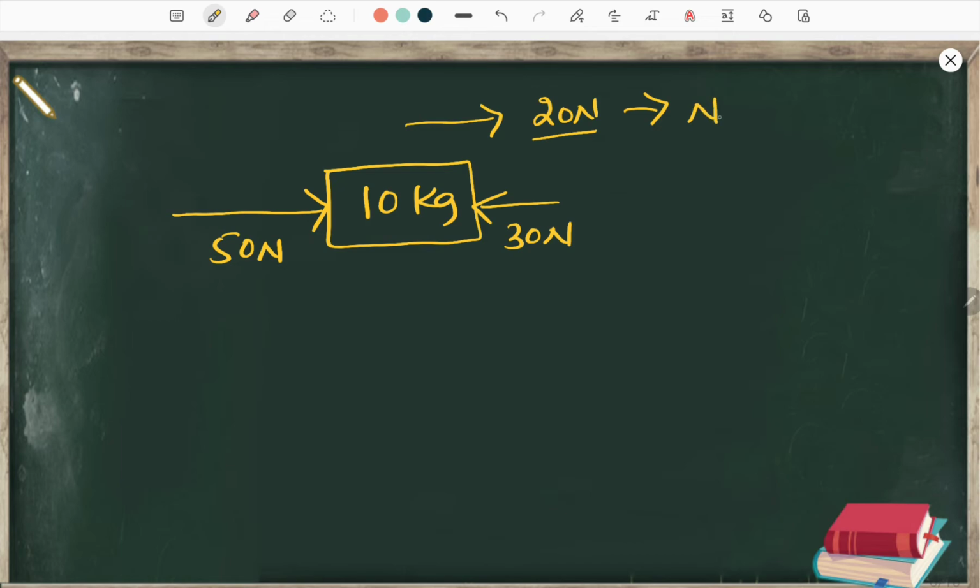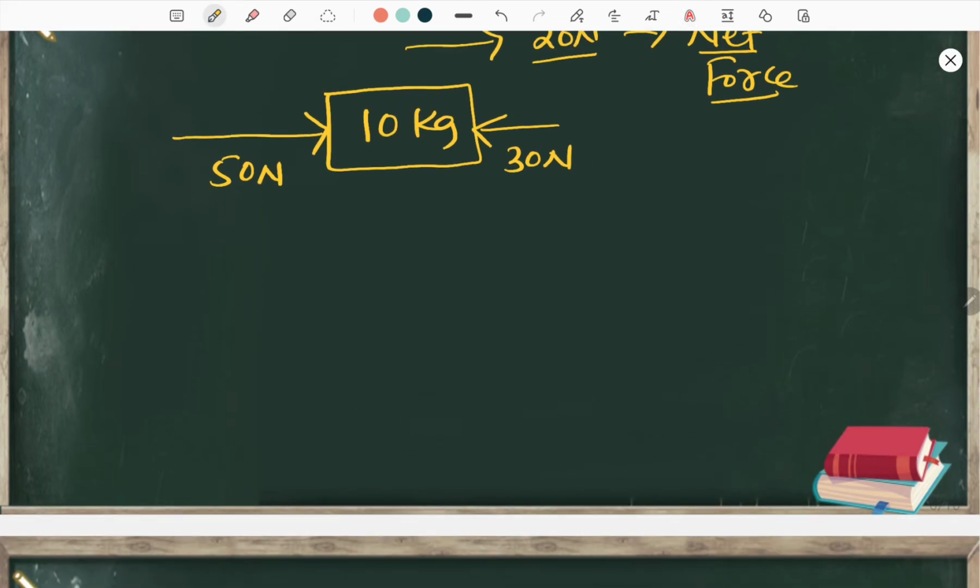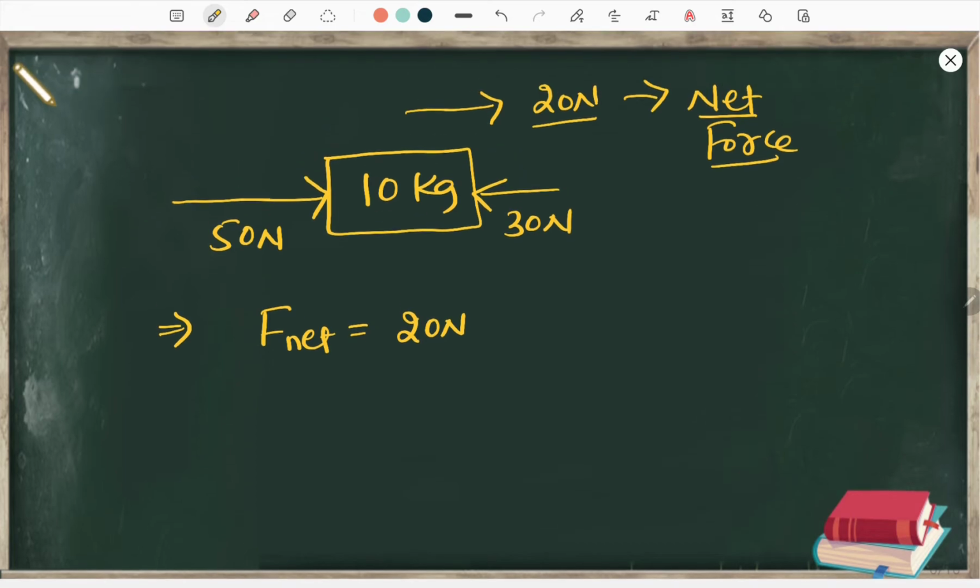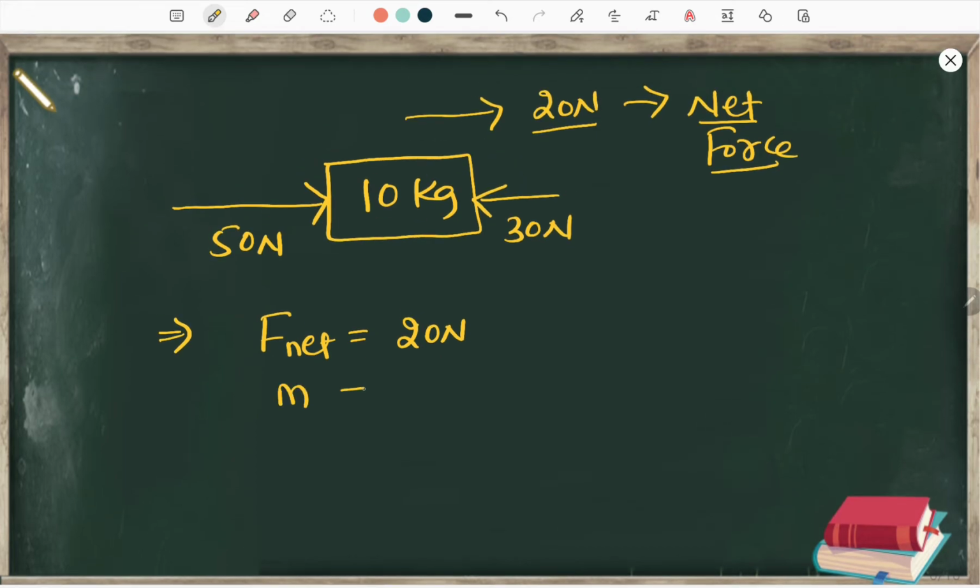This 20 Newton is known as net force. Net means in total. Actually, how much force is applied here? 50 Newton and 30 Newton, together it is 80 Newton. But ultimately on this 10 kg body, how much force acts? 20 Newton acts upon it. So that's why we write F net is equal to 20 Newton. The mass of this body is 10 kg.